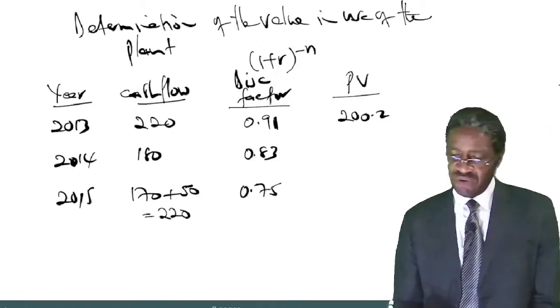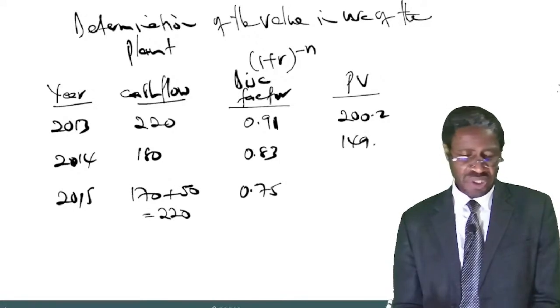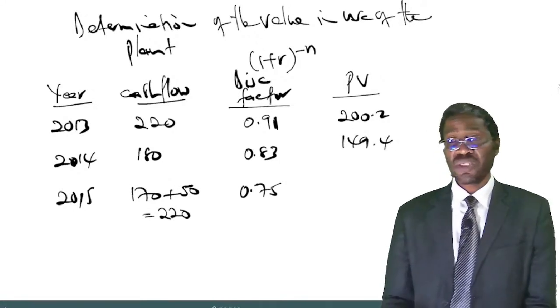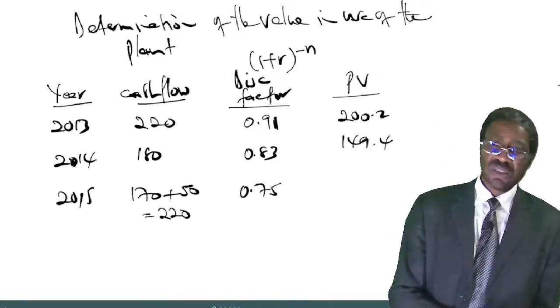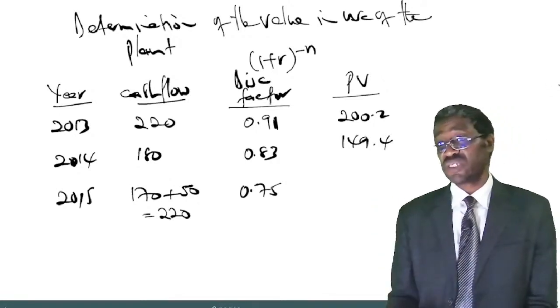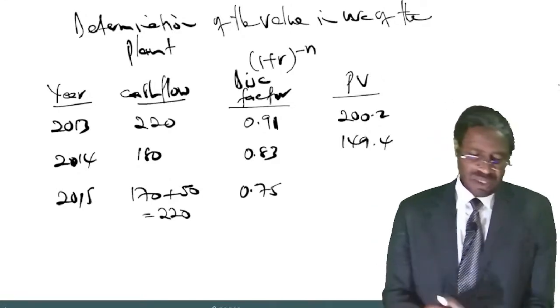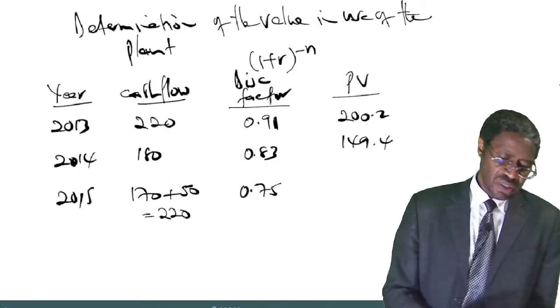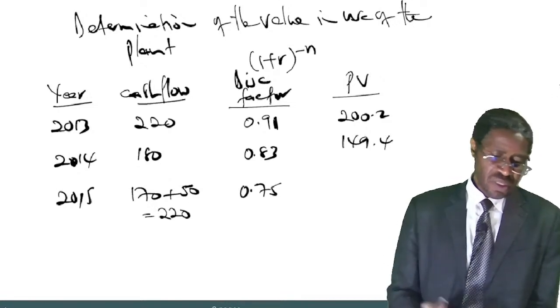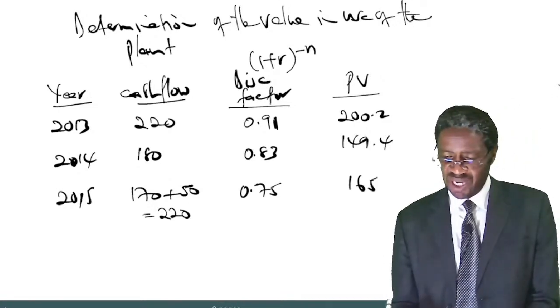I'm getting 149.4. Then I do the last one. Instead of discounting them one by one, I just discount the 220 because the factor is the same. So let me take 220, multiply that by 0.75, and that gives me 165.